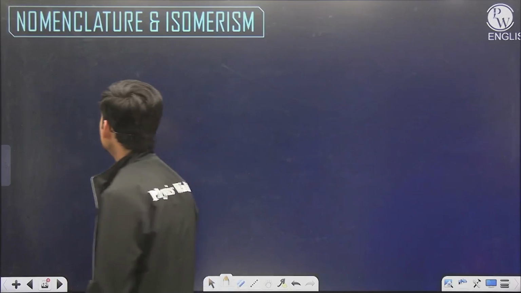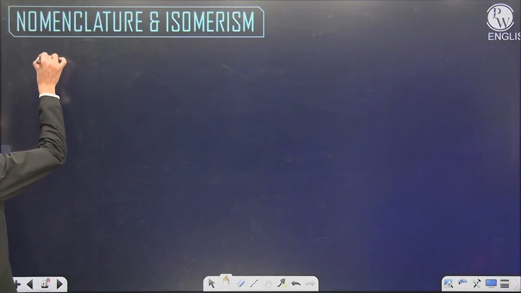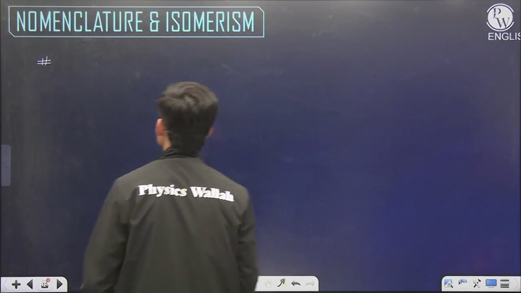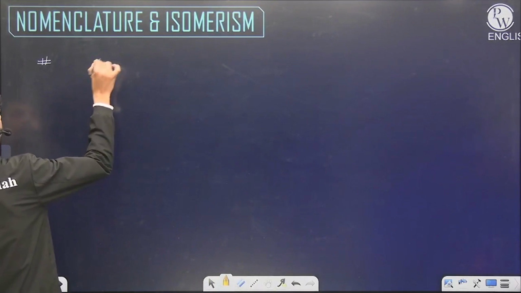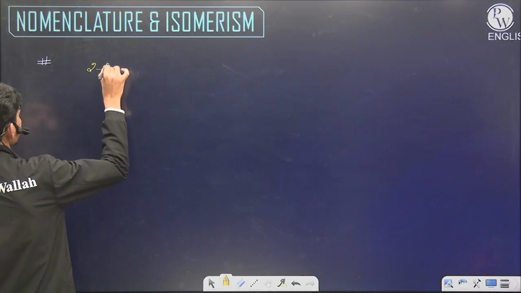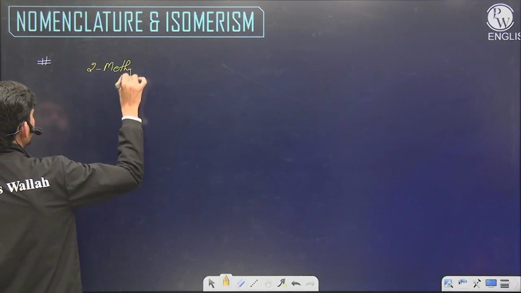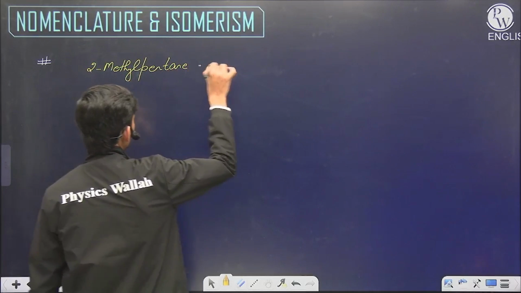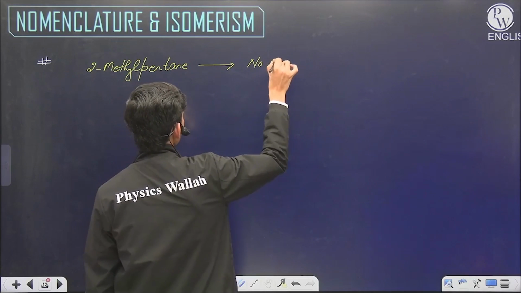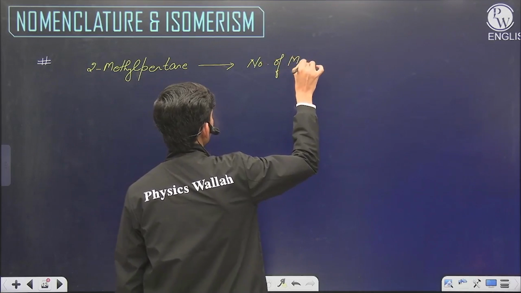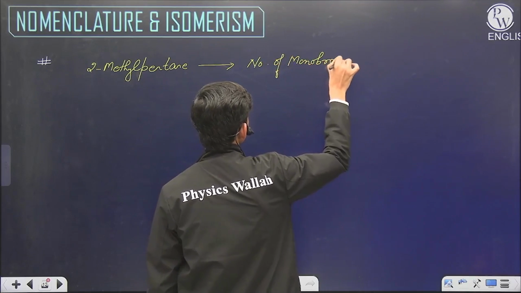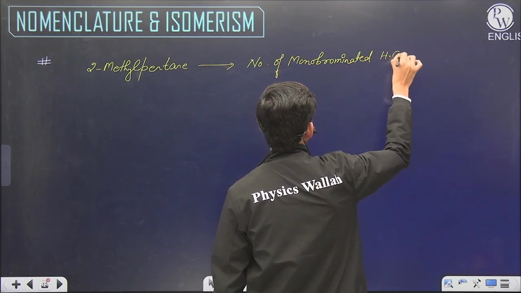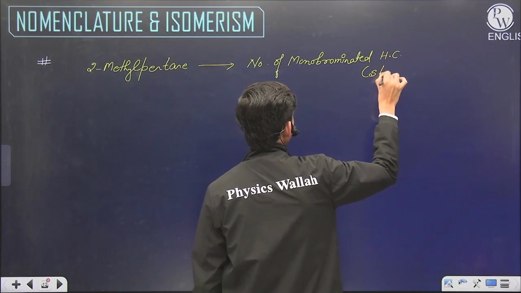Now let's move ahead and discuss isomerism. In isomerism, we get a question like this. Suppose we have a molecule which is 2-methylpentane, and the question asks for the number of monobrominated hydrocarbons, and sometimes it is specified structures only.